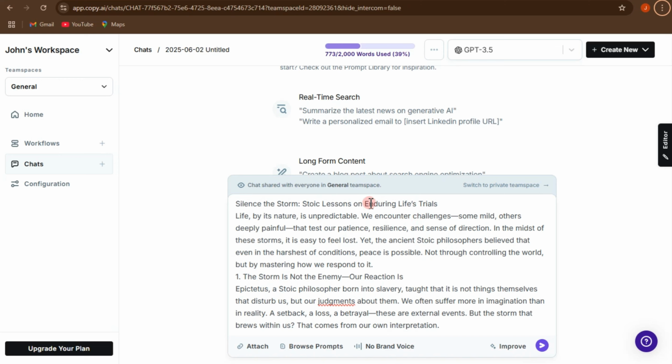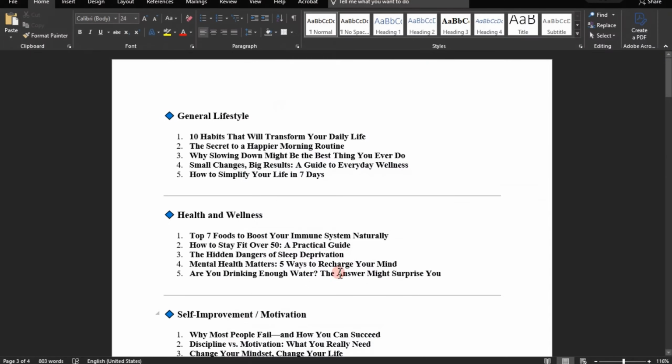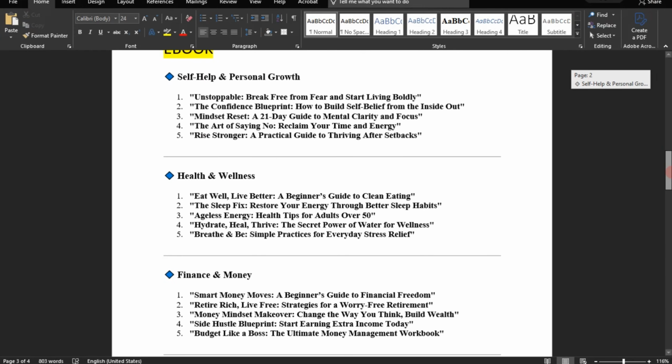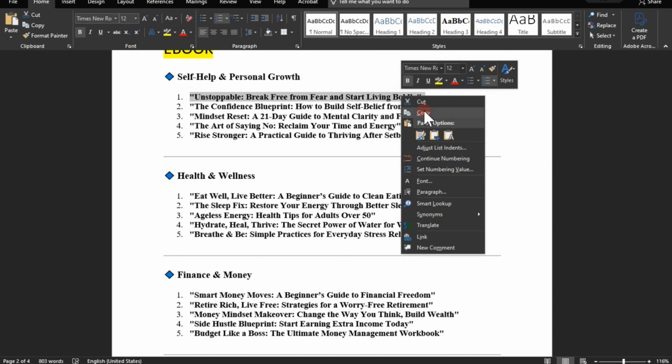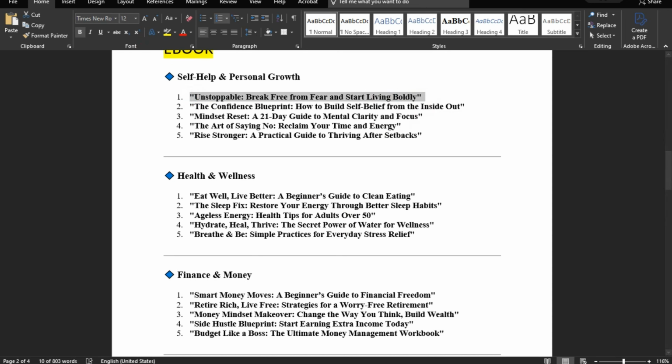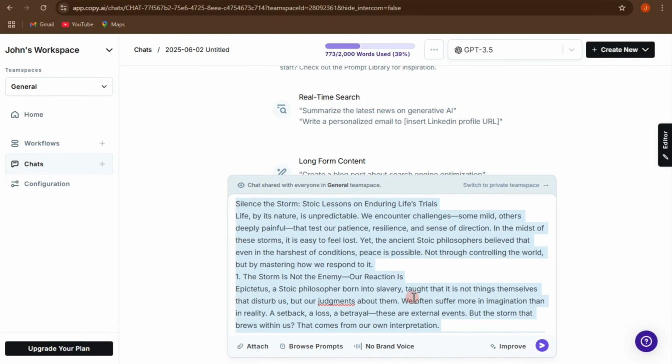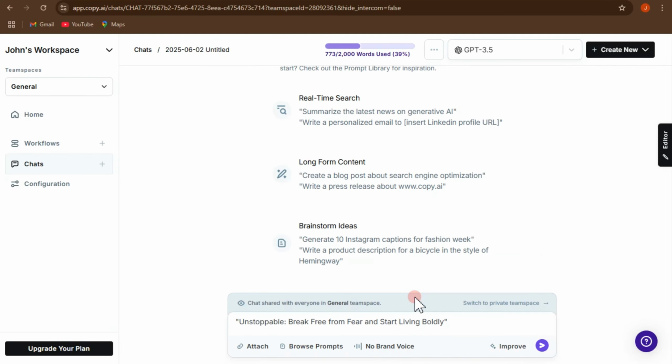Now, another way is that you can create and sell digital products. So let's just say, for example, you are planning to create an ebook and sell this on platforms like Gumroad, Etsy, and Payhip. I will be showing you my samples of ebook titles. So basically, these are the samples of my ebook titles. Let's just say you want to create an ebook for this, just copy and then go to Copy.ai and ask Copy.ai to create an ebook out of this title.